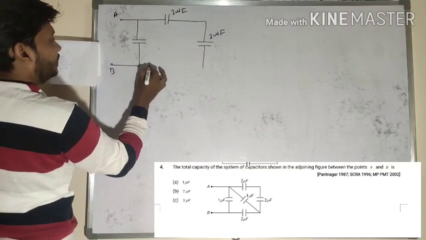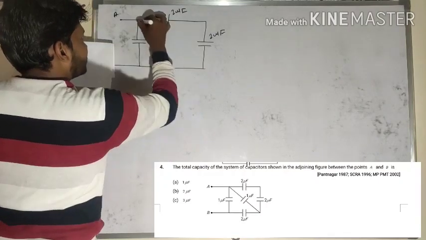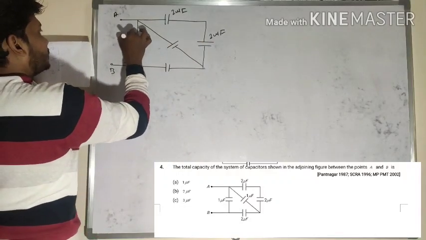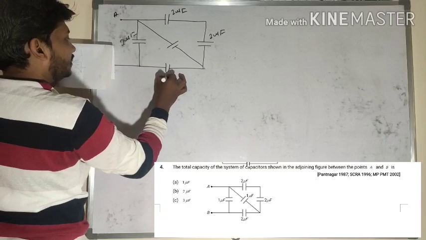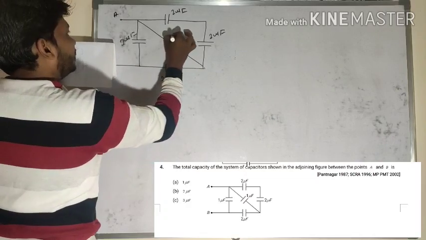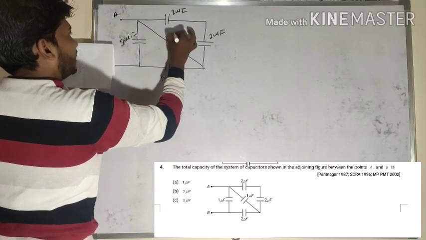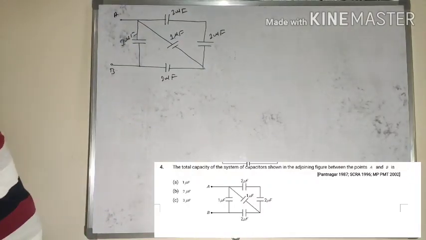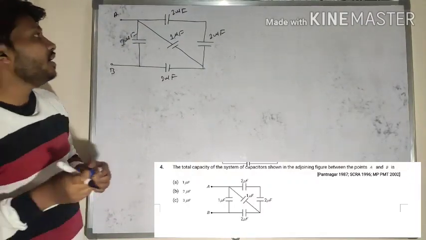This one is point B here, and here also one capacitor is there, here also one capacitor is there. Magnitude is 1 microfarad, here 2 microfarad, here 1 microfarad. So let me find out the effective capacitance between point A and point B.